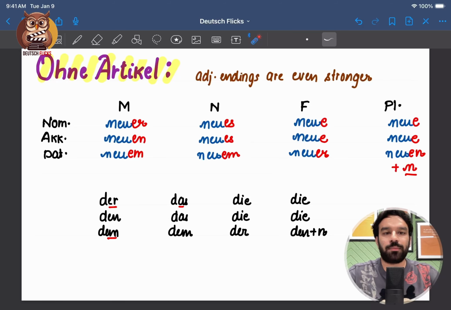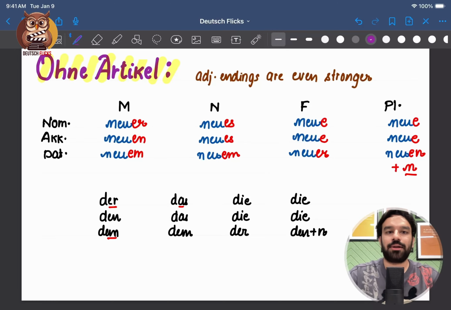So according to me, the ohne article table is easy because you just have to remember the definite article table. You just remove D from that table and apply the same ending to the adjective. Now I'll write a few sentences and you have to apply an ending to the adjective.